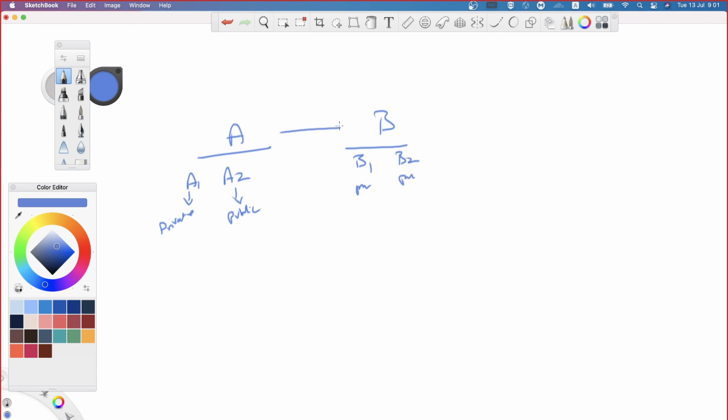When A and B want to talk to each other, the first thing they do is exchange their public keys. Now A will send the public key, which is A2, to B. B will send its public key to A. Now A has B2. Am I right? Am I audible? Or am I talking alone? I'm not sure. Am I audible?